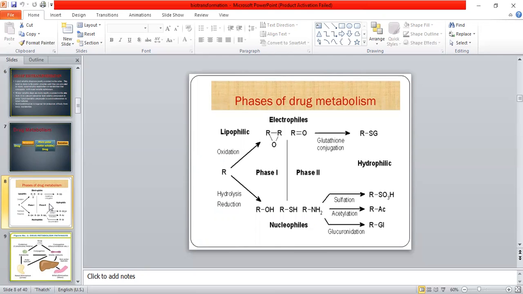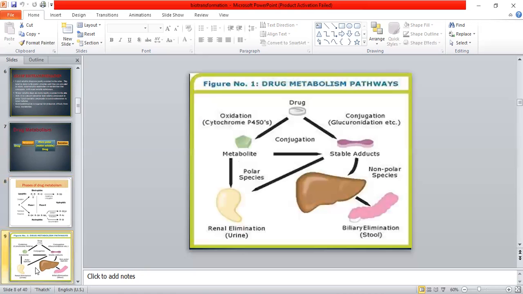In the second phase, these electrophiles or nucleophiles are converted into hydrophilic compounds. It might be through glutathione conjugation, or through sulfation, acetylation, or glucuronidation. It is basically the attachment of a group that converts the non-polar body into a polar moiety. So these two phases are very important for biotransformation. We will discuss oxidation, hydrolysis, reduction, and the attachment of these groups individually.